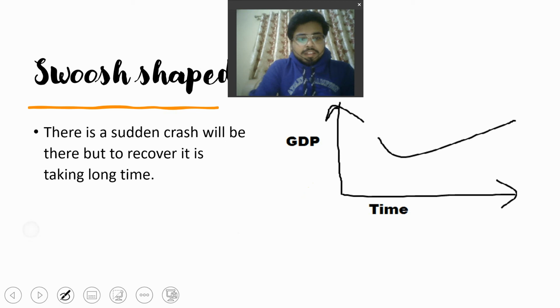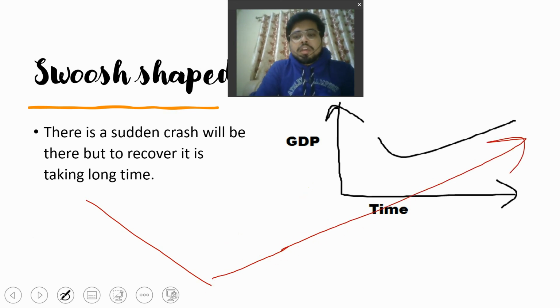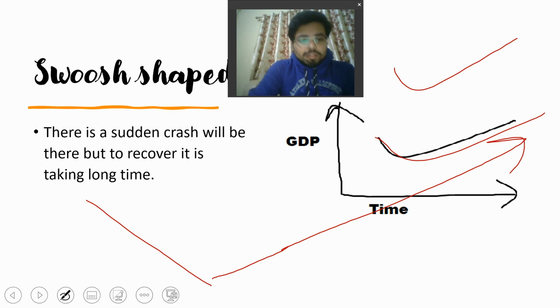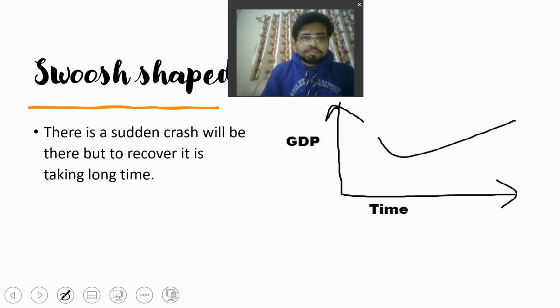Like the market falls down and the recovery takes longer than the normal time to recover. That is your swoosh shape. Don't take it to be absolutely like a shoe shape; the overall structure that you will see will be like your swoosh shape. That is the Nike symbol kind of shape.